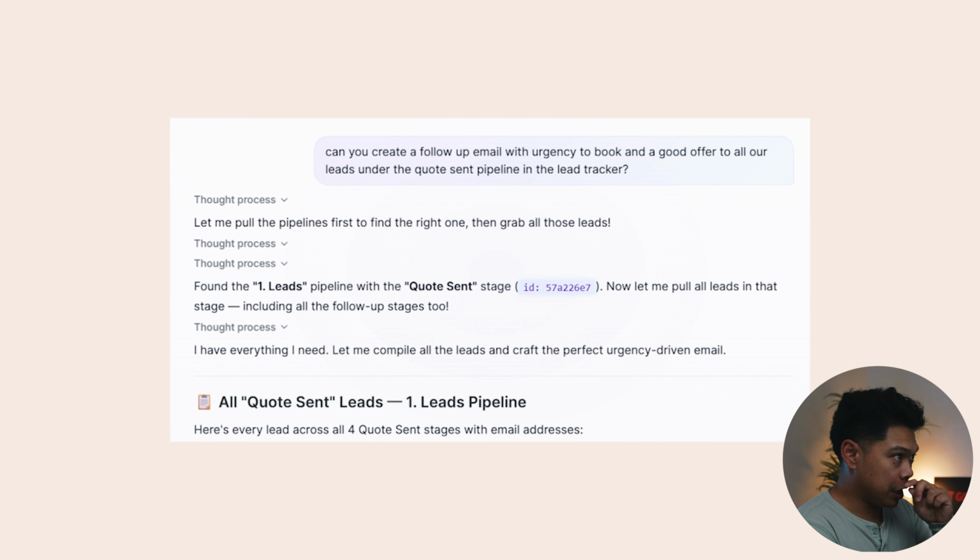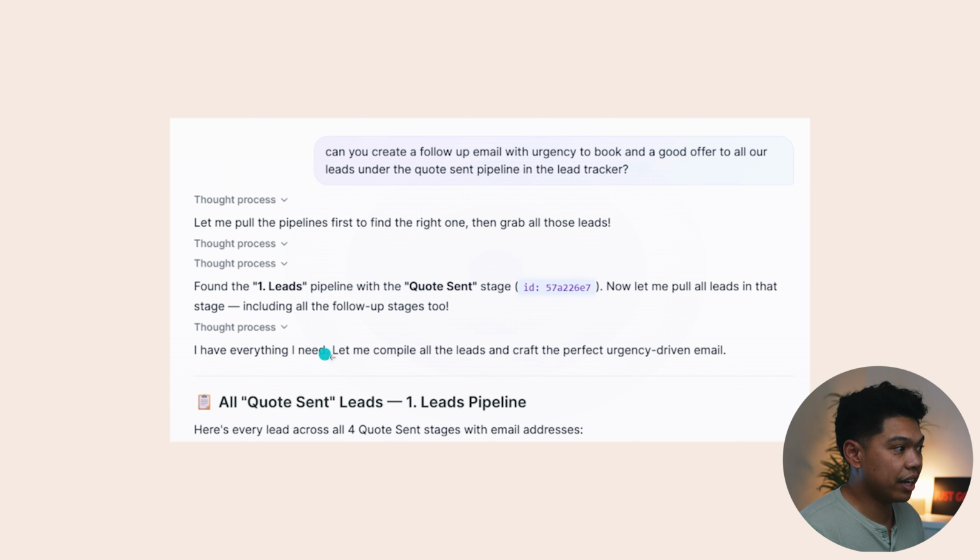Now, another thing I put is, can you create a follow-up with urgency to booking and a good offer to all our leads under the quote sent pipeline in the lead tracker? It does that. It looks at the exact pipeline. So there's an opportunities tab, which we call the lead tracker, and it goes in and it goes into a specific stage right here, quote sent. So we already sent them quotes. We talked to them. They're hot. They're ready, or at least they're interested. We know they're qualified. Now it's going to write an email specifically for those that we've already talked to, to try to encourage them to book.